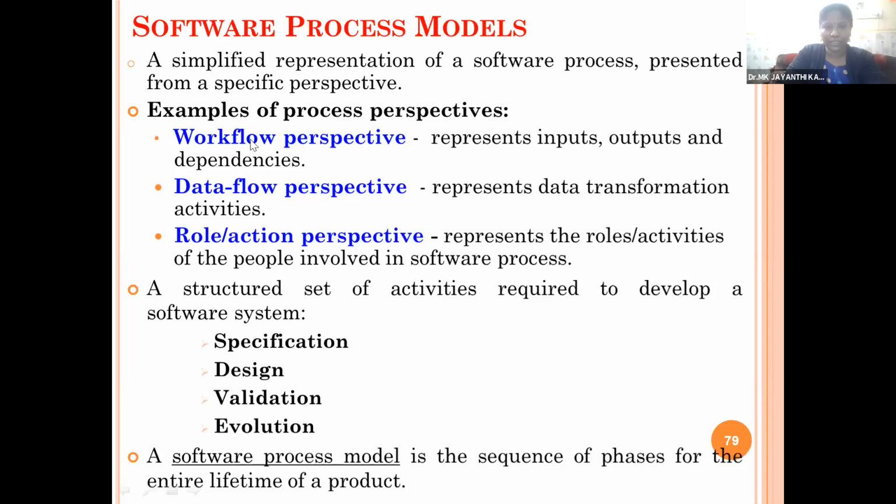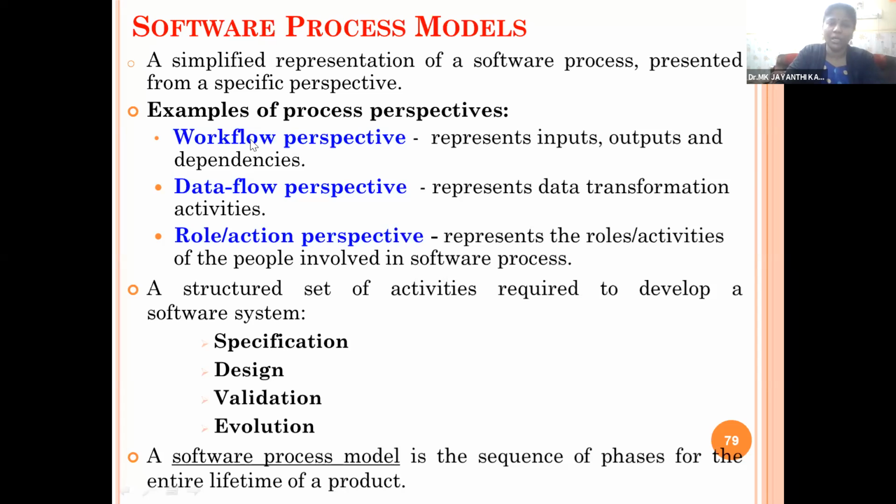And the data flow perspective represents data transmission activities. In the data flow perspective, we give more focus to the data, and we check how the data is modified in each stage and what is the final output. That is called the data flow perspective.